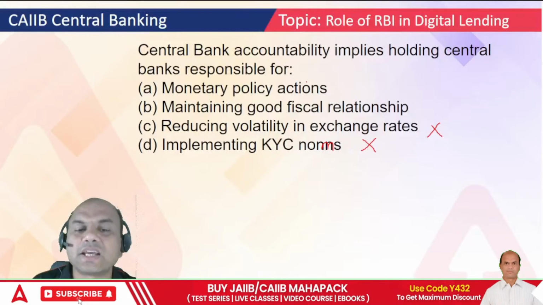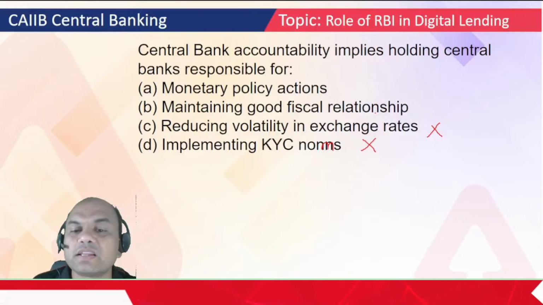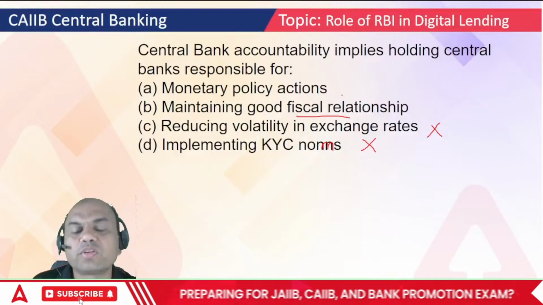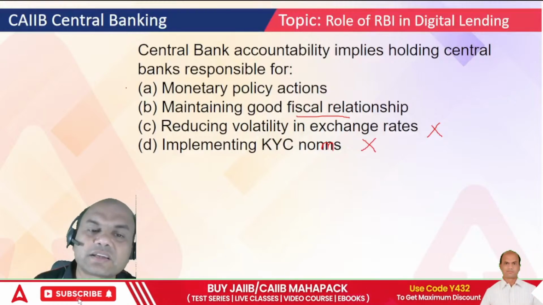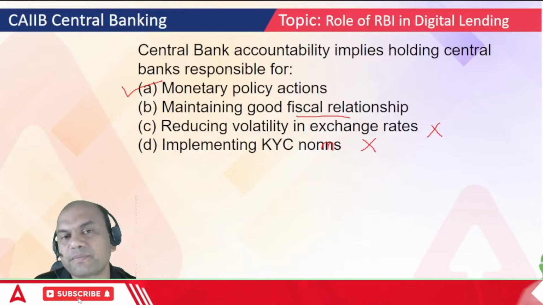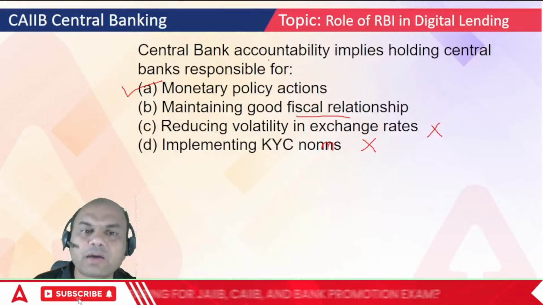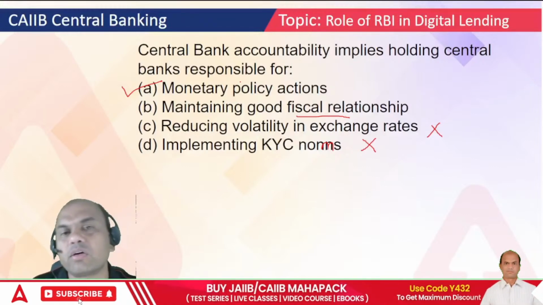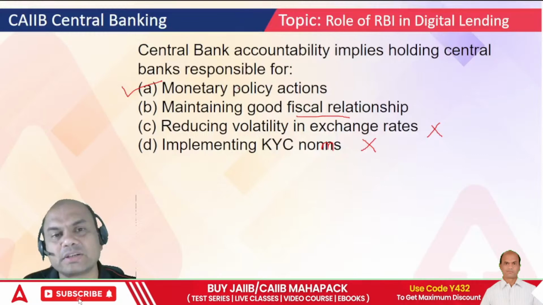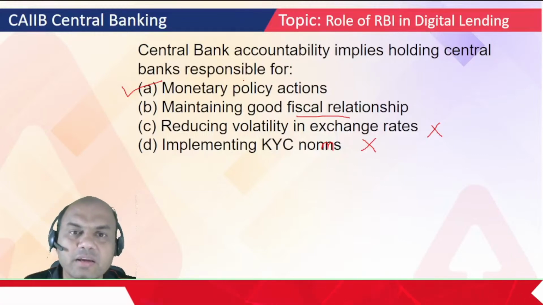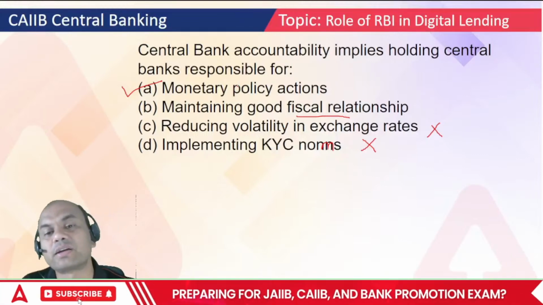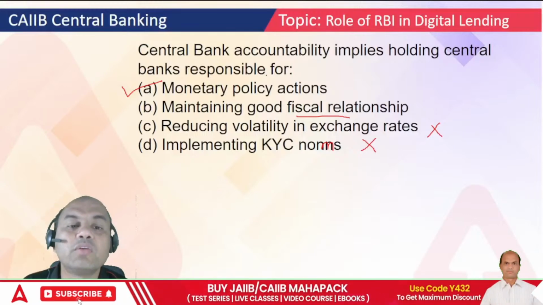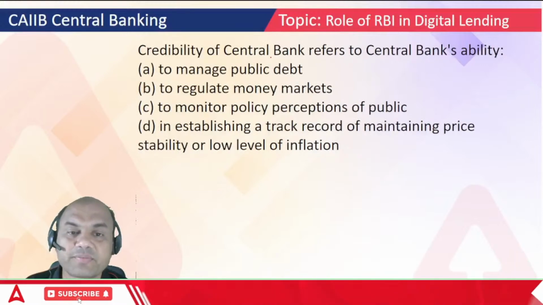So what? Monetary policy actions and maintaining good fiscal relationship. Now fiscal relationship means what? With the government. So that's understood. The right answer is monetary policy actions. Every central bank will be held accountable if its monetary policies are wrong. If it goes wrong in policy, this repo and CRR, and because of that inflation is affected. So that's why the central bank will always be held accountable for monetary policy actions.